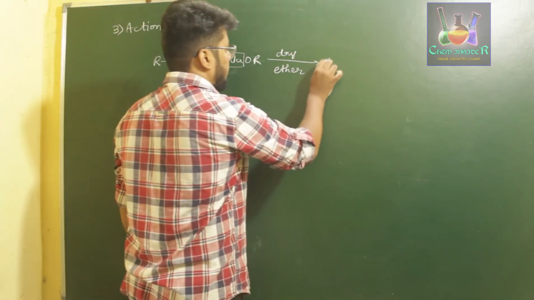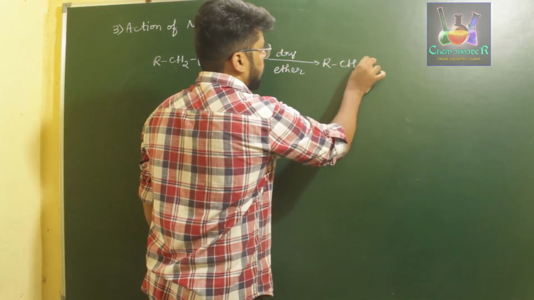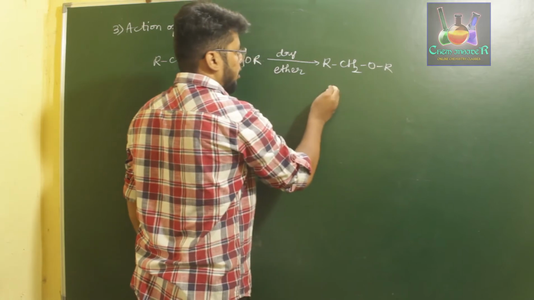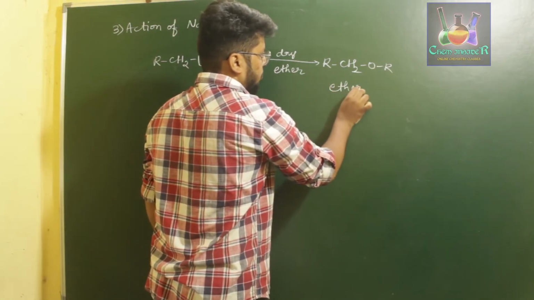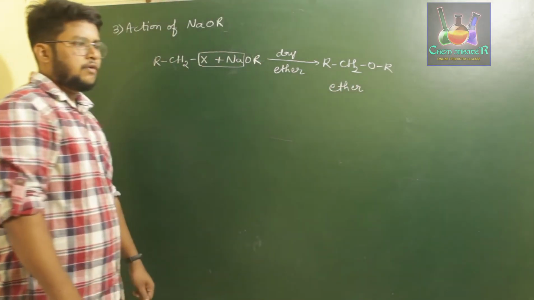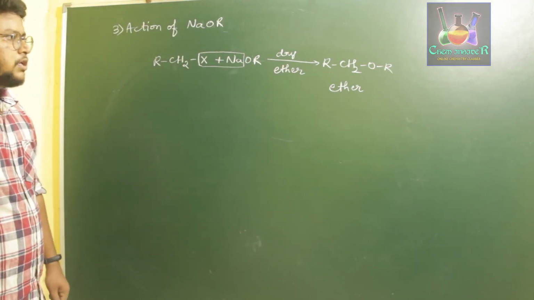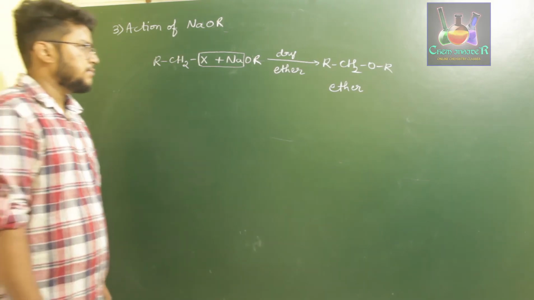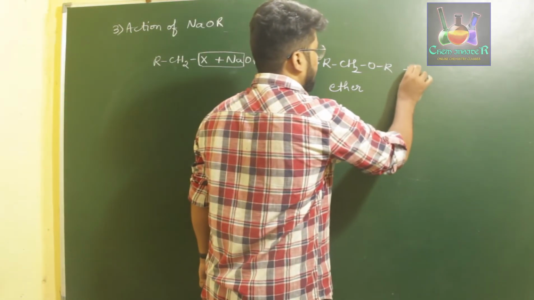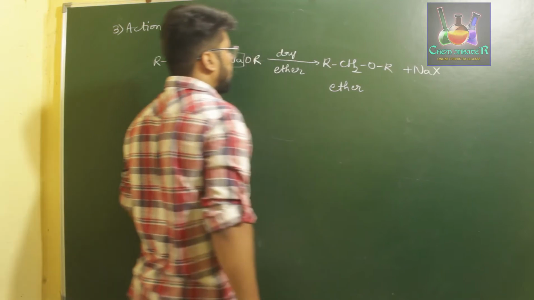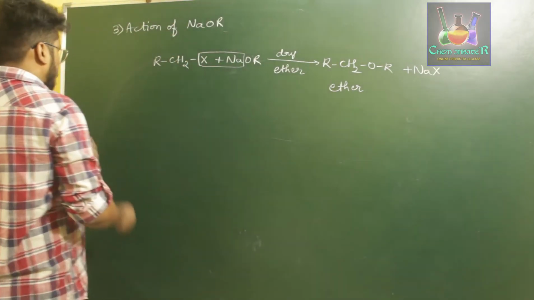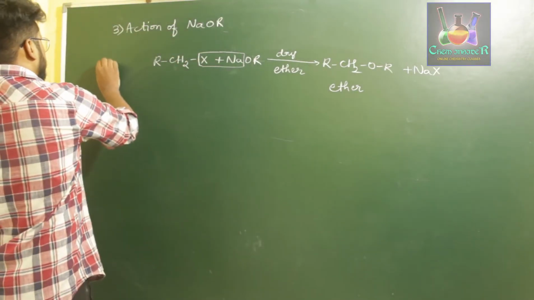So this type of compound, that is RCH2OR, is called an ether compound. These compounds are called ethers. That is, if your compound has oxygen which is bonded with two different carbon atoms, then those compounds are called ethers. This forms along with NaX. So this is the reaction. This reaction is also called Williamson's ether synthesis.